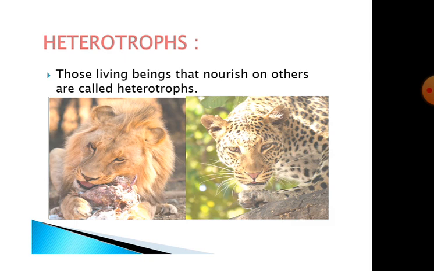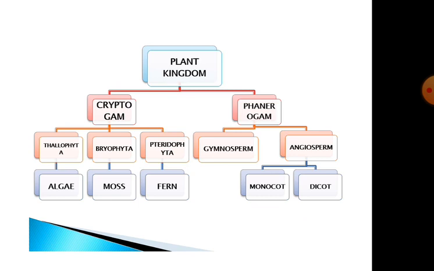Heterotrophs: those living beings that nourish on others. That means they are not able to prepare their own food. They need to depend on others for food. They are called heterotrophs. All animals, including human beings, come under heterotrophs.